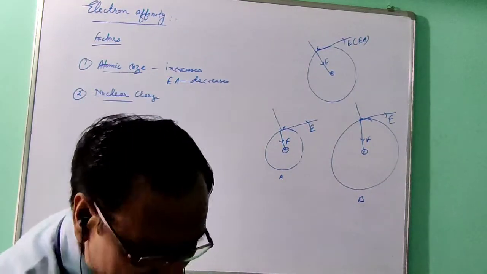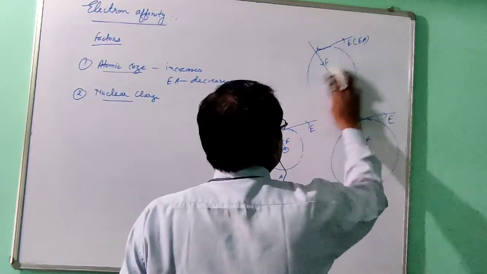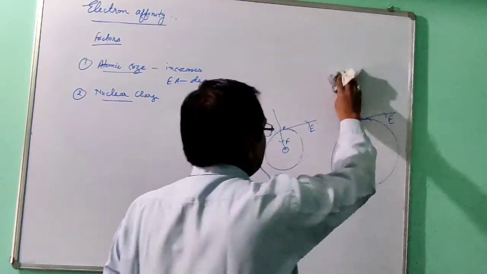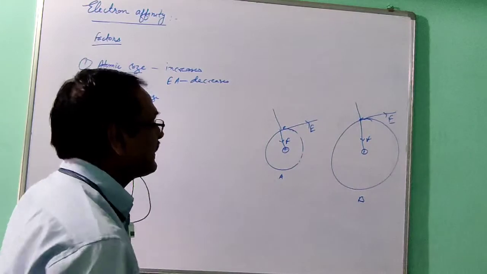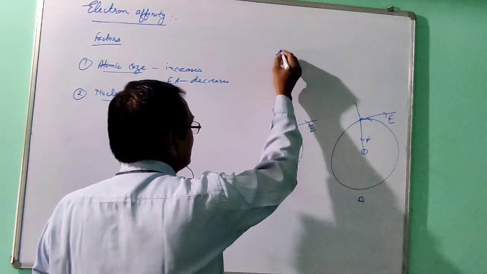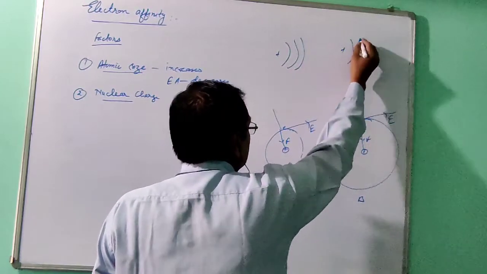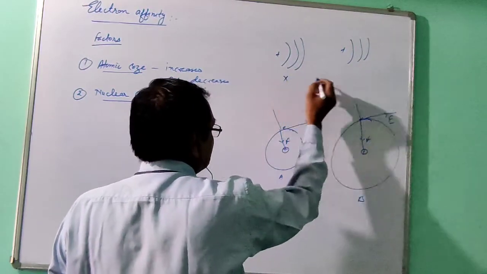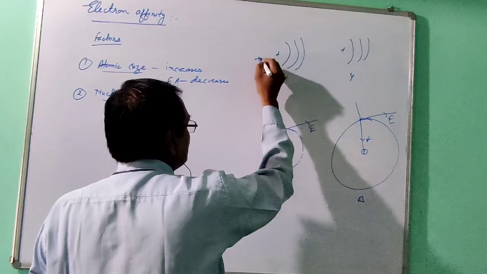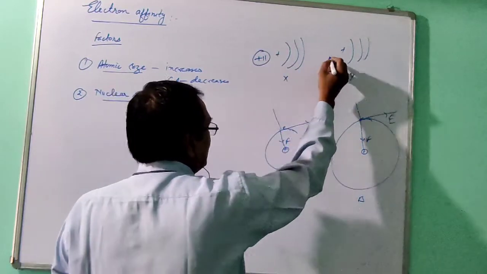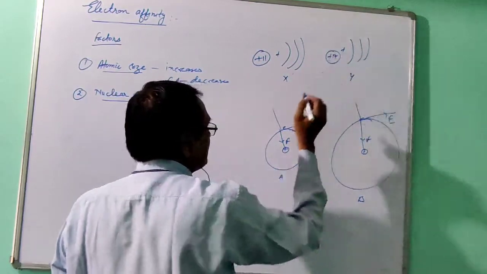Now the second factor, nuclear charge. Suppose two atoms are there, X and Y. In X, the nuclear charge is plus 11. Here the nuclear charge is plus 7.